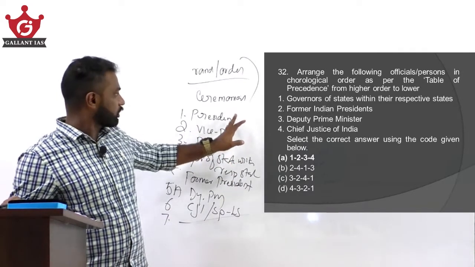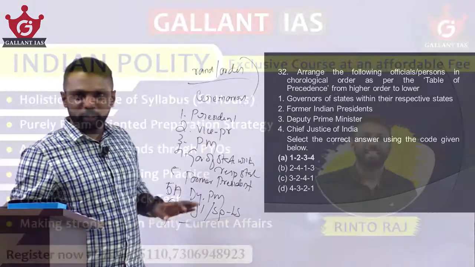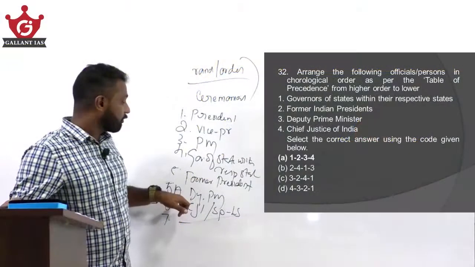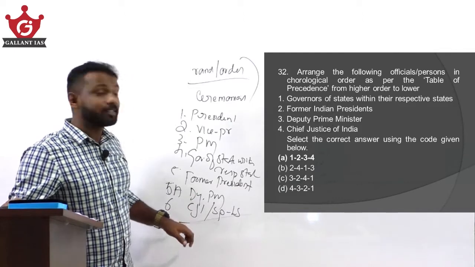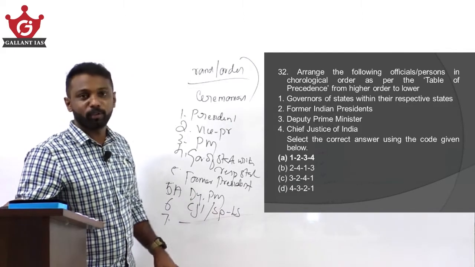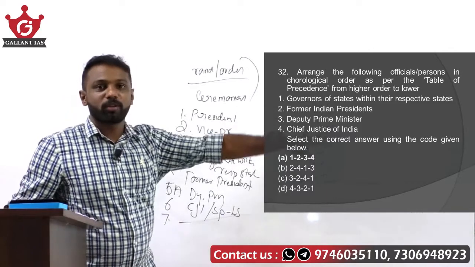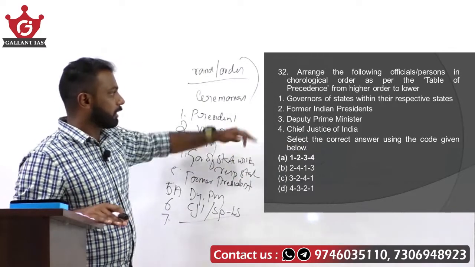So the first rank goes to the President, second to the Vice President, third to the Prime Minister of India, fourth to governors of states within their respective states, fifth to former presidents, 5A to the Deputy Prime Minister, and sixth to the Chief Justice of India as well as the Speaker of Lok Sabha. This is the order. Now let's analyze this in chronological order from higher order to lower order.